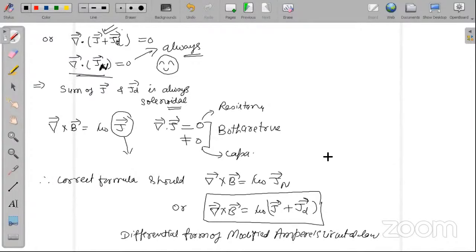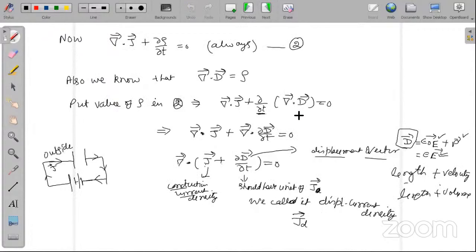Let us now prove that. I will call this equation number 4. Will you allow me to go to a new page? Sure, show the last page, take the screenshot in a minute.